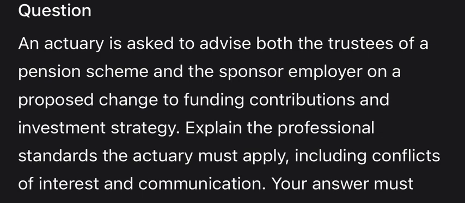Section 2. Logic breakdown. 1. Conflict of interest, impartiality. This is the biggest hurdle. The Actuaries' Code requires that any conflict be identified, disclosed, and managed. If the conflict is unresolvable, which it often is when setting funding levels, the actuary must resign from one side to maintain impartiality.